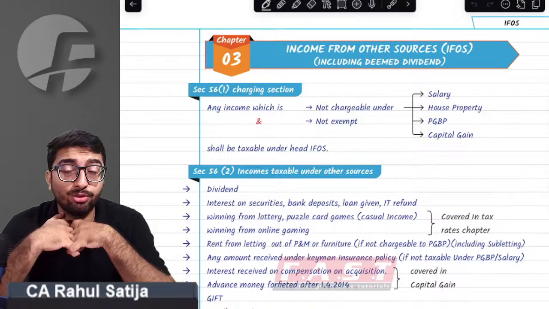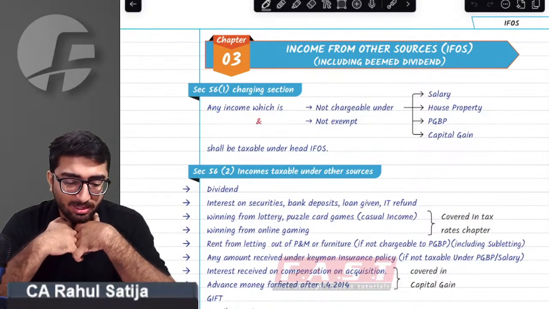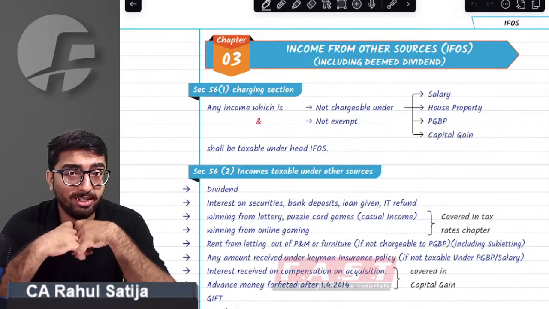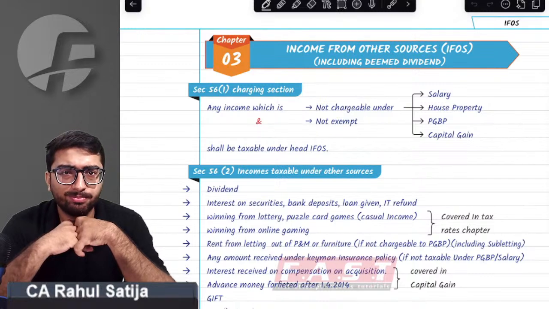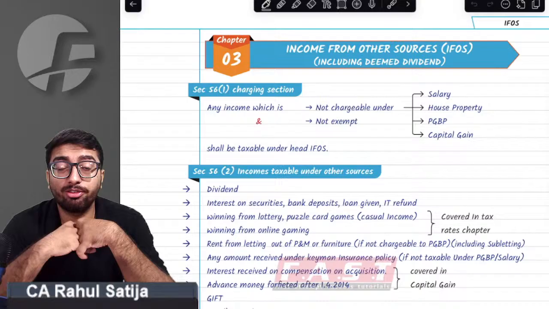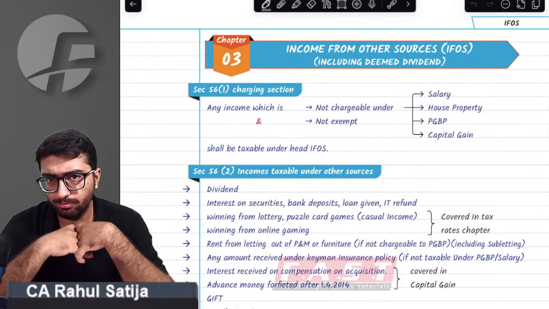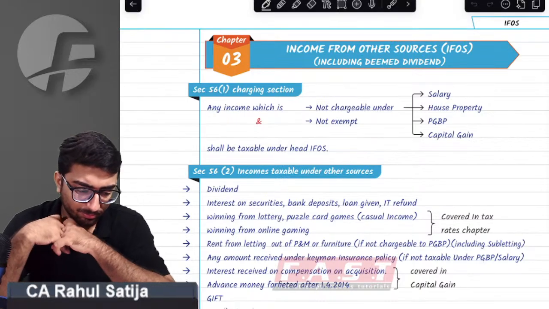I'm asking the charging section for capital gain. Arjun, charging section for capital gain. Sir, capital gain is chargeable to tax under section 45(1). 45(1) clearly states that any gain arising from transfer of a capital asset shall be taxable under the head capital gain in the year in which the transfer took place.